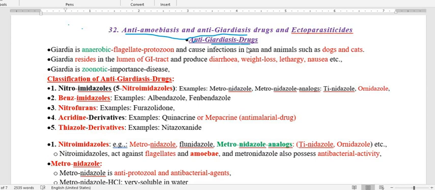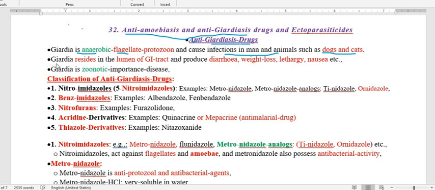About the Giardia, Giardia is a flagellate protozoa and anaerobic. Because the Giardia protozoa produces infection in man and animals, particularly dogs and cats, this is important.